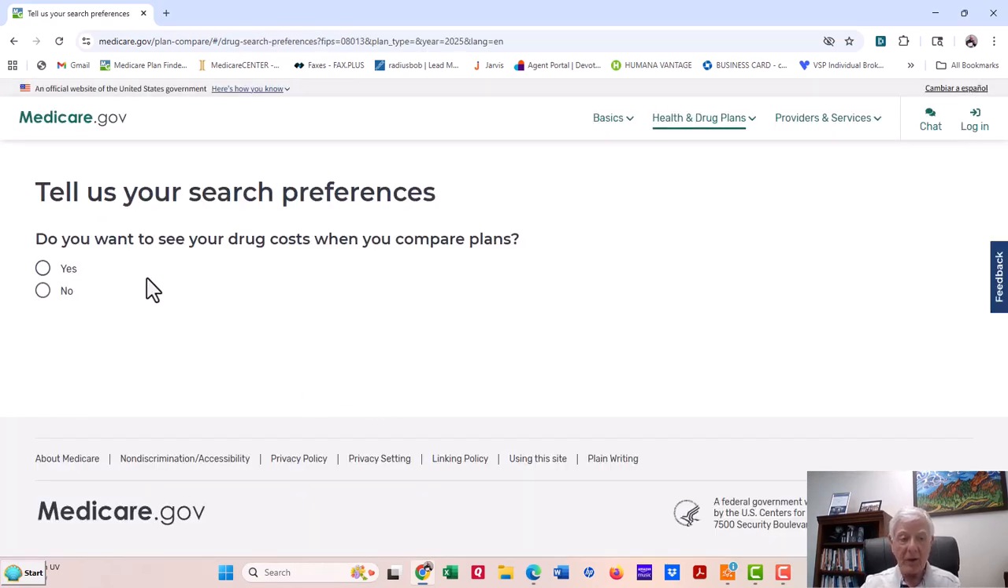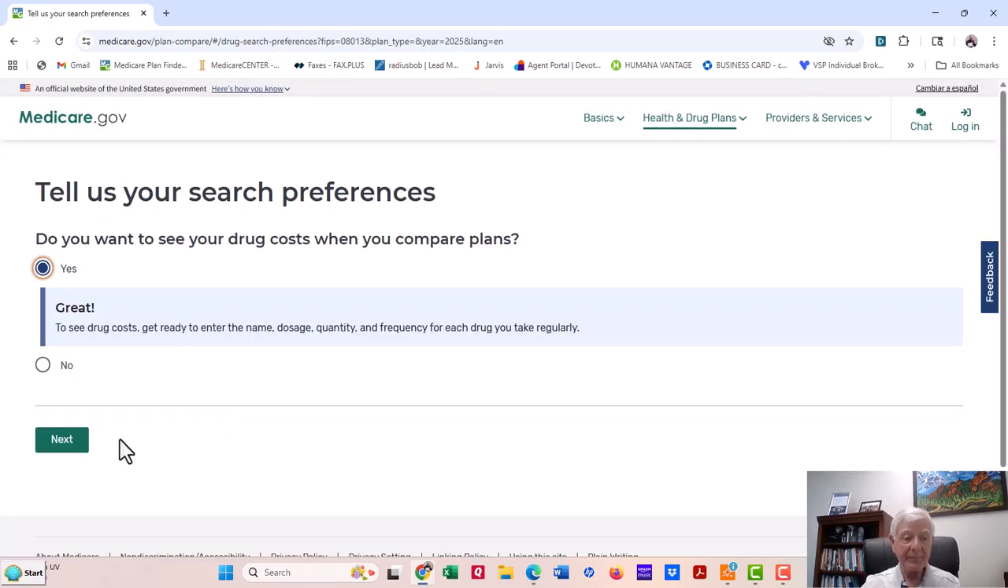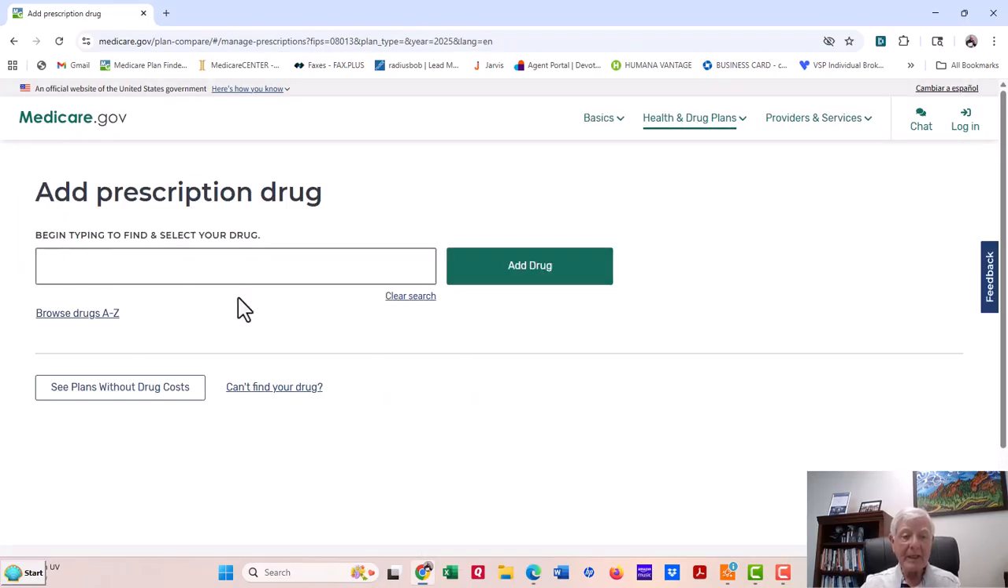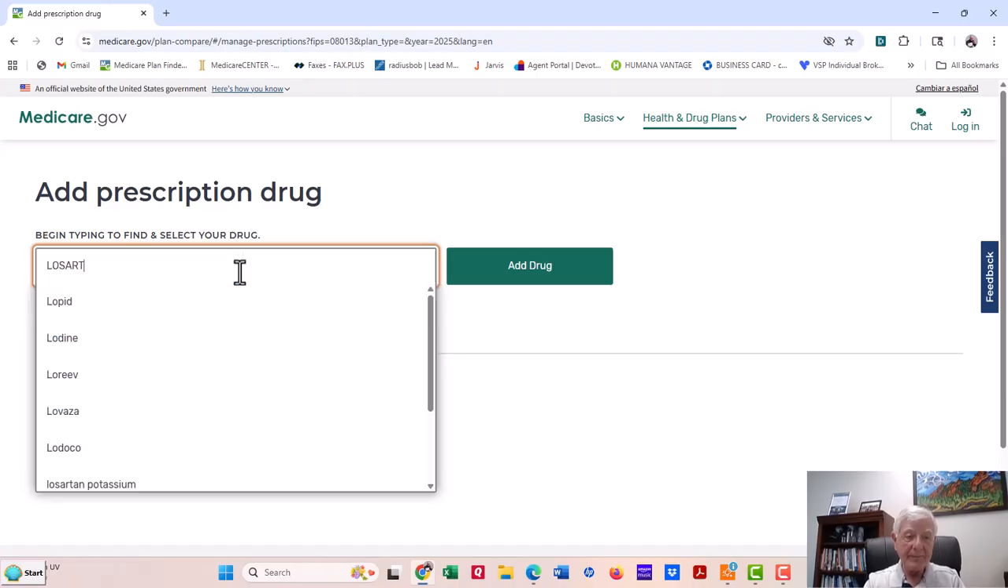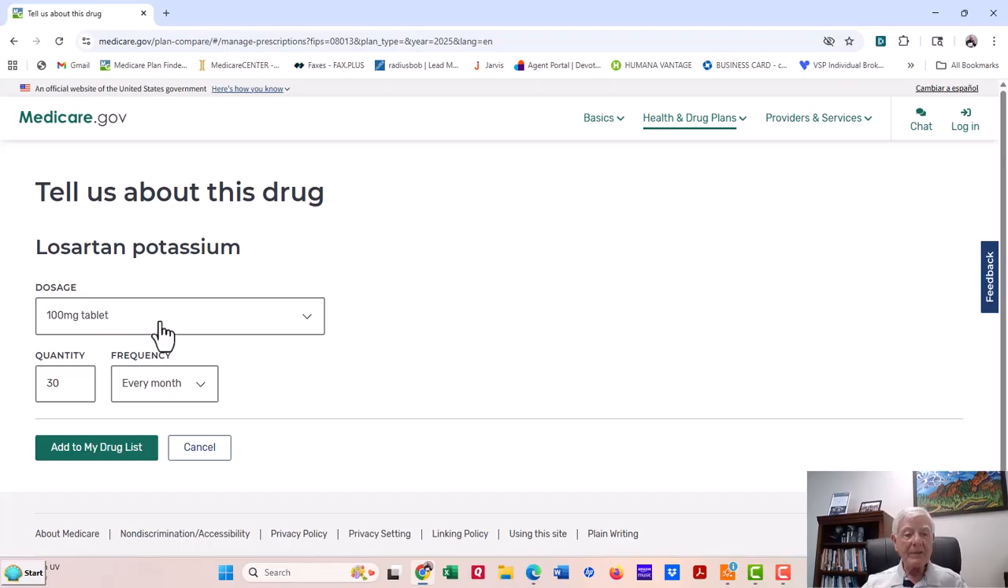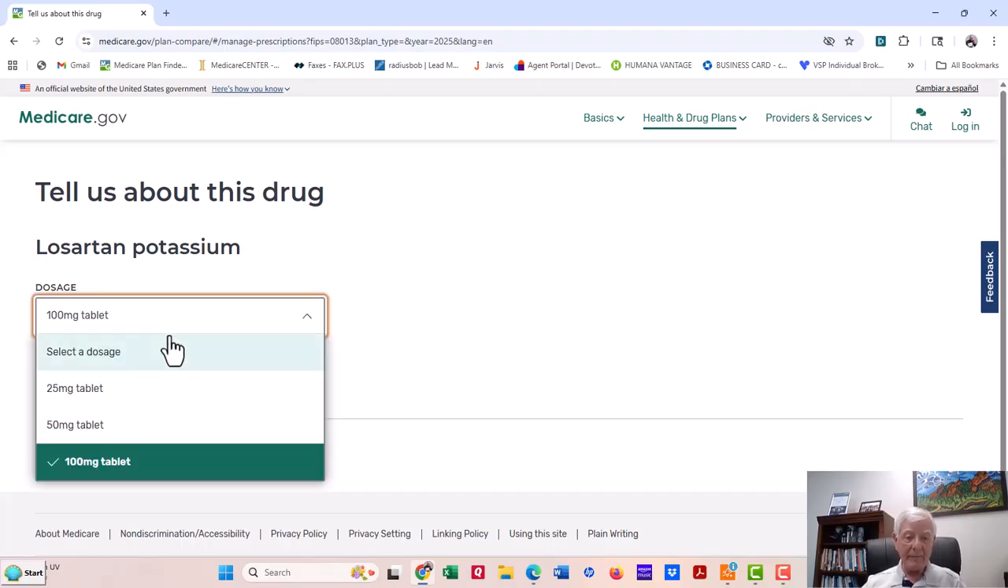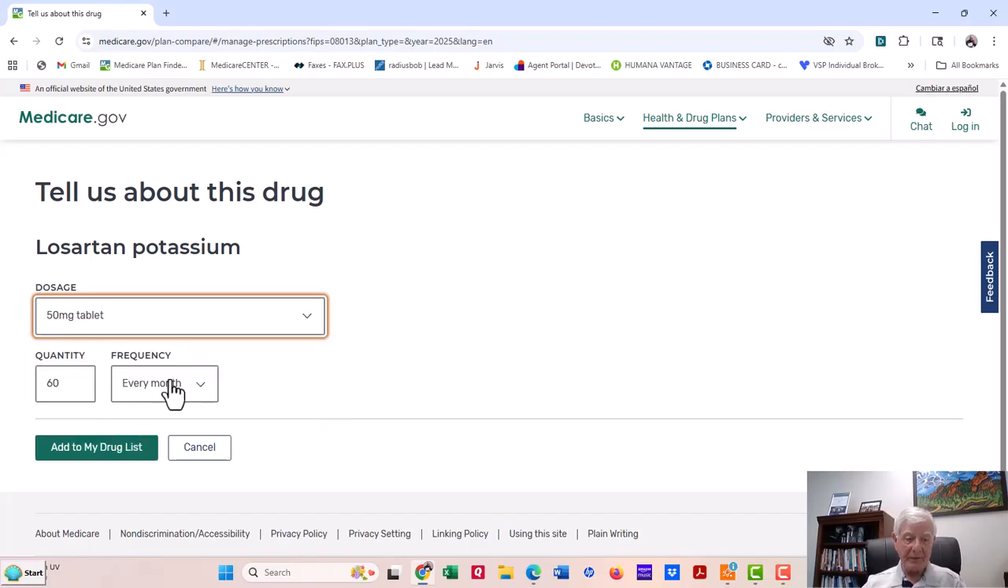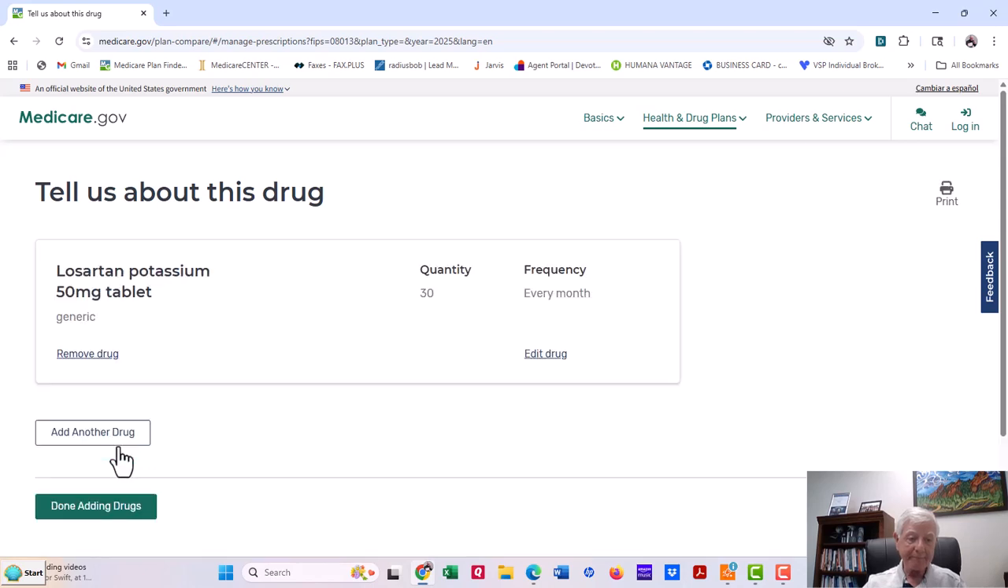Do you want to see your drug cost? Absolutely, yes. All right, let's get going. So we're going to put in 3 drugs to make it easy. Let's start with a couple of generics. Losartan, that's for high blood pressure. Click Losartan. It's going to come up with a variety of tablets. You've got 25 mg, 50 mg, 100. Let's choose 50. Most people take one a day, so let's put 30 every month in there, okay?